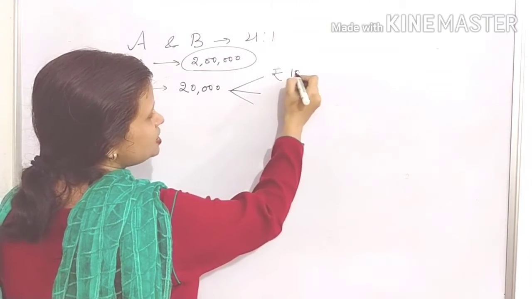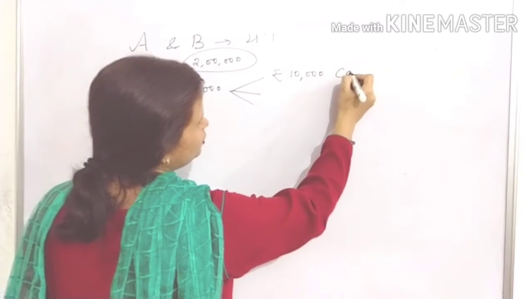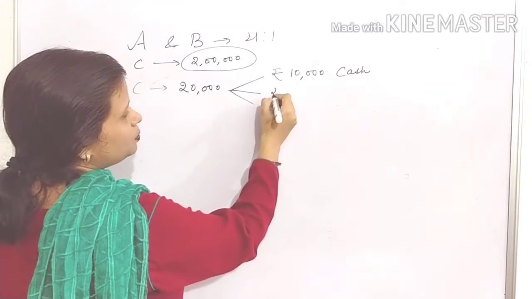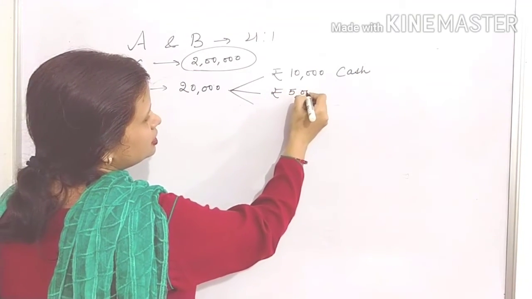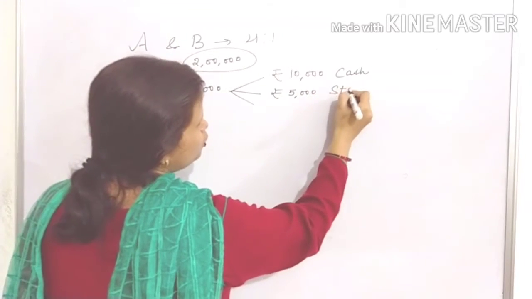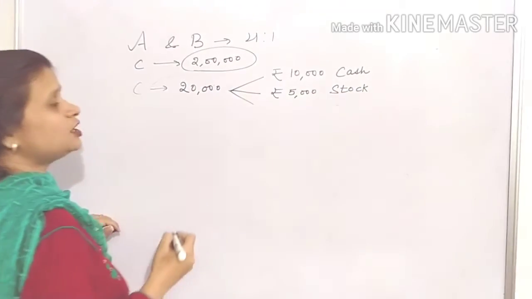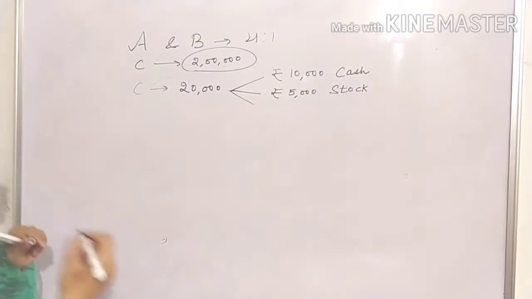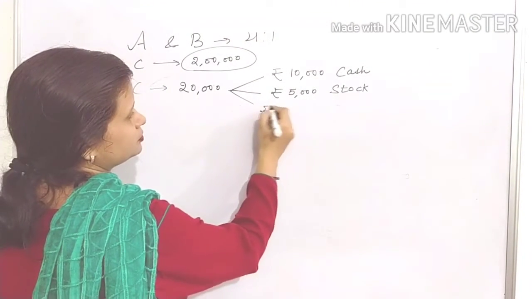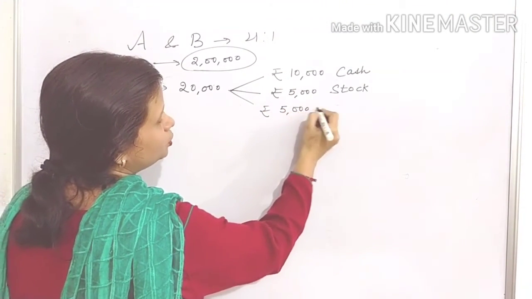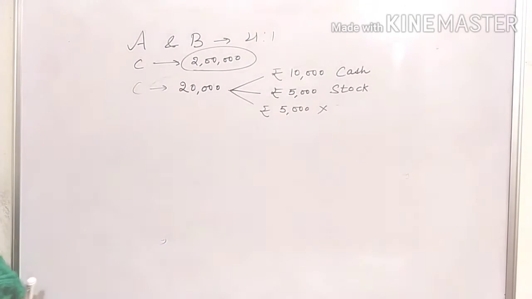Rupees 10,000 he is bringing in the form of cash and rupees 5,000 in the form of stock, and the remaining rupees 5,000 he is not able to bring. Then how will you pass these entries?